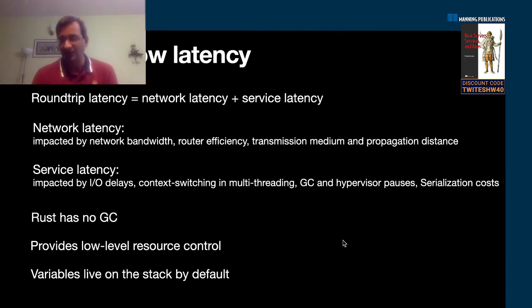But because Rust allows you very low level control over resources, and it doesn't have a garbage collector, actually very minimal runtime, and it's got a very good story when it comes to non-blocking IO handling. It's got the primitives built into the programming language, like futures, async, and await. So because of all these reasons, you can build web services and network services in Rust that have low latency.